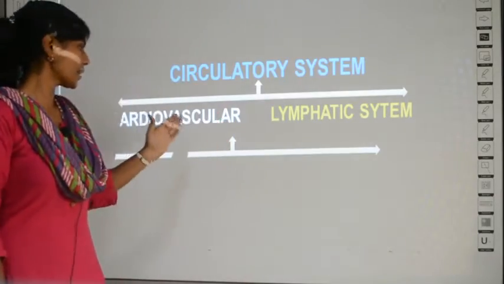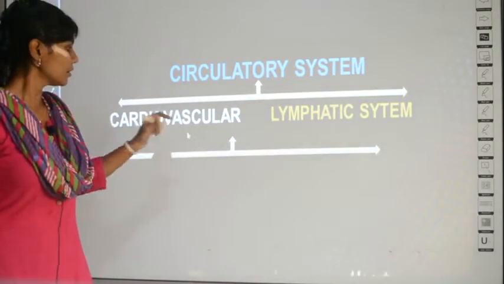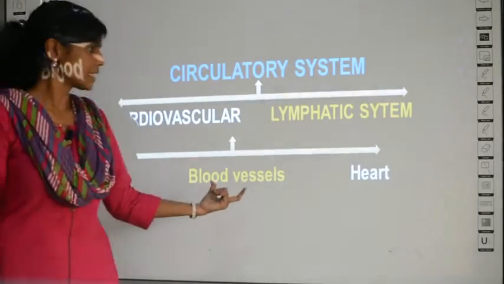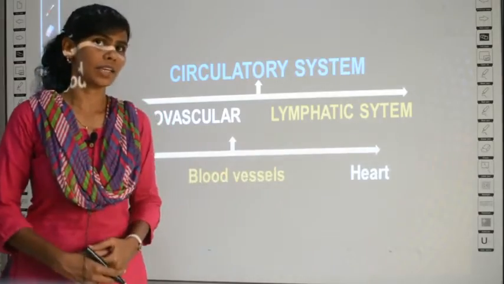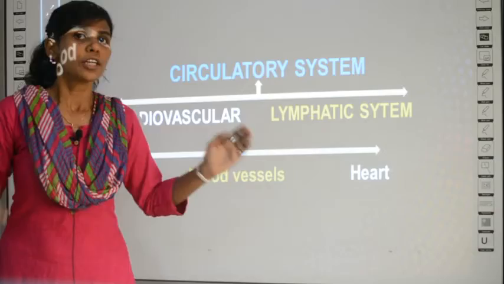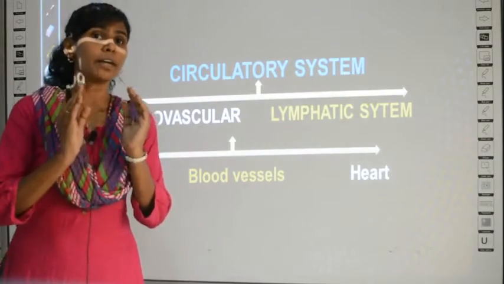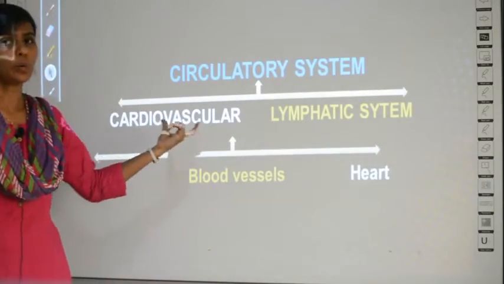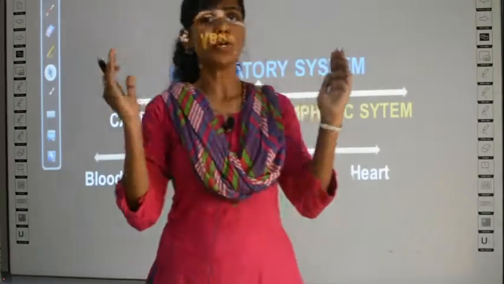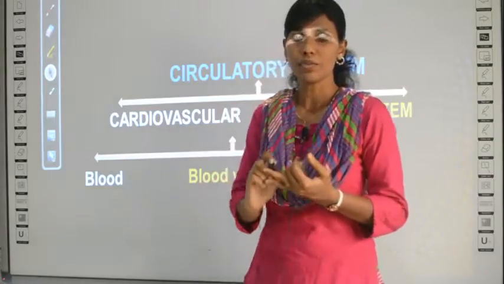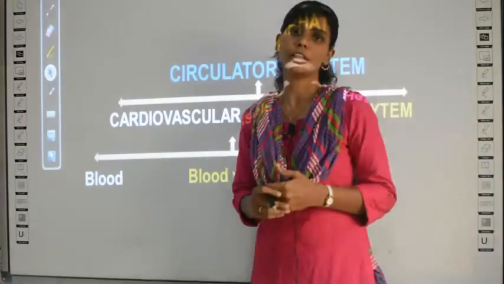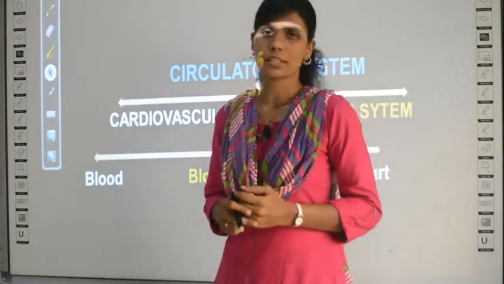This cardiovascular system includes three things: blood, blood vessels and heart. What does it mean? Blood, blood vessels and heart together is called by a general or common term, cardiovascular system.